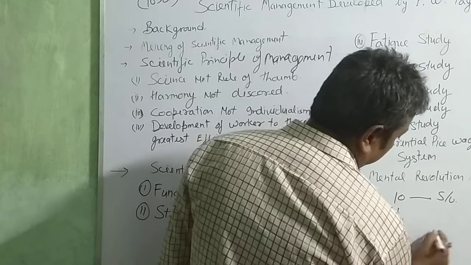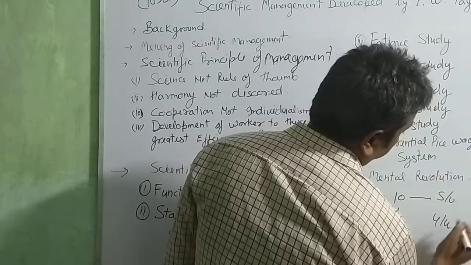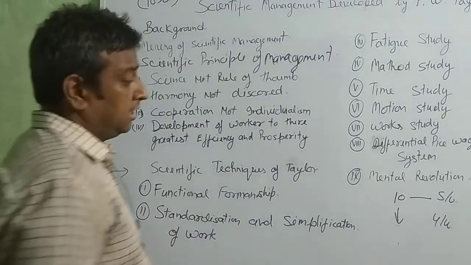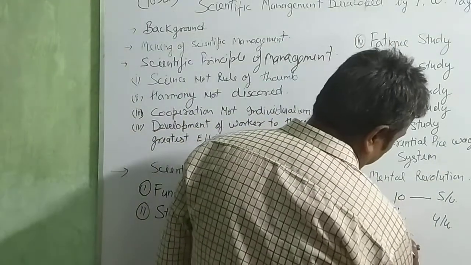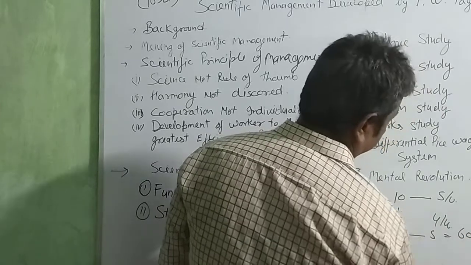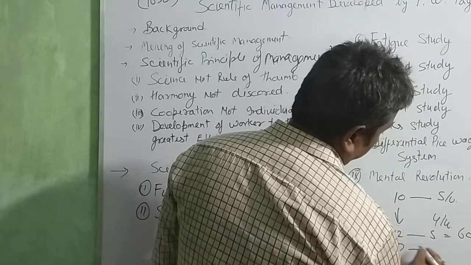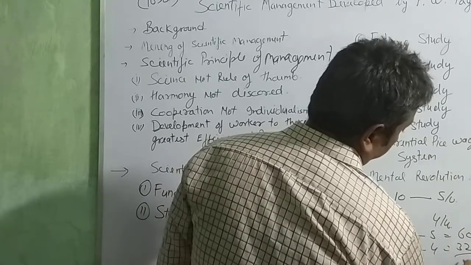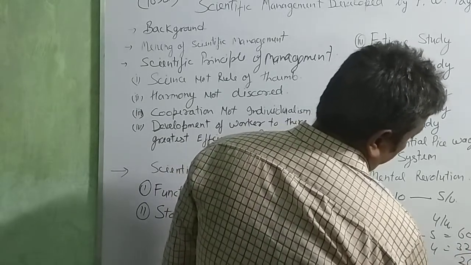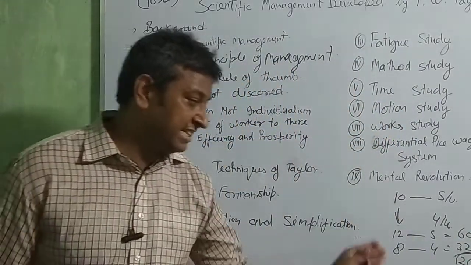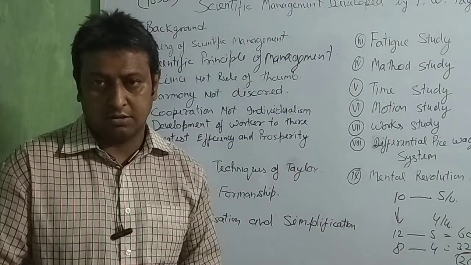It means if a person produces 12 units, 12 into 5 is 60 rupees, but if he produces 8 units, 8 into 4 is 32 rupees. That is a 28 rupee loss. Only 4 units less, but a 28 rupee loss.